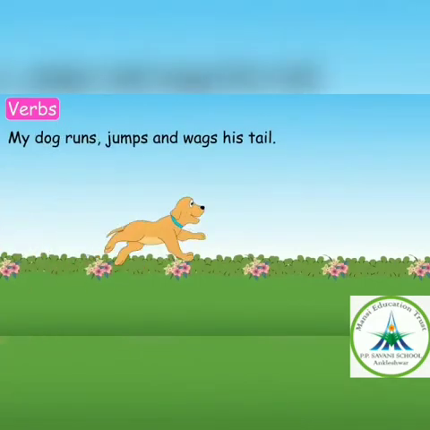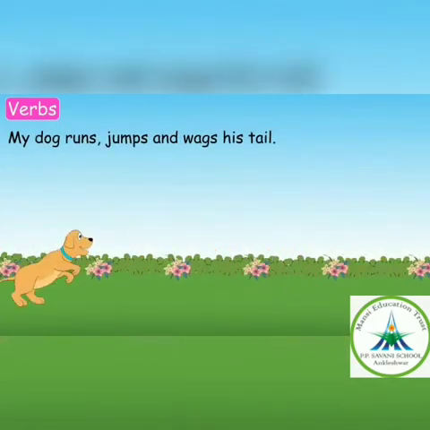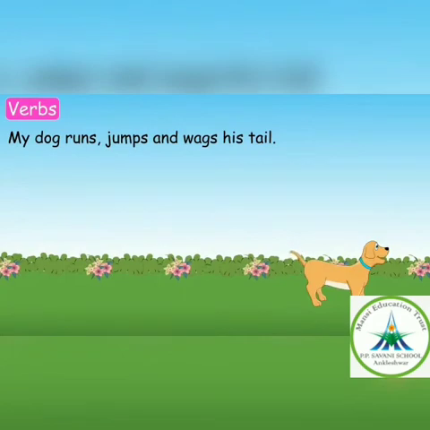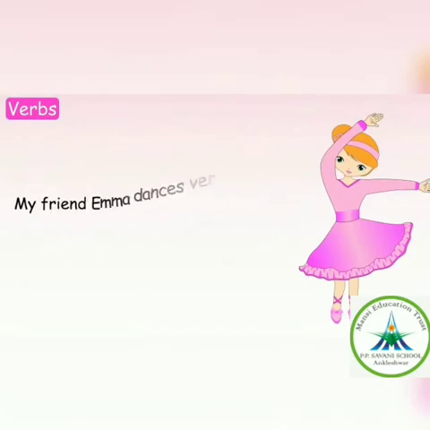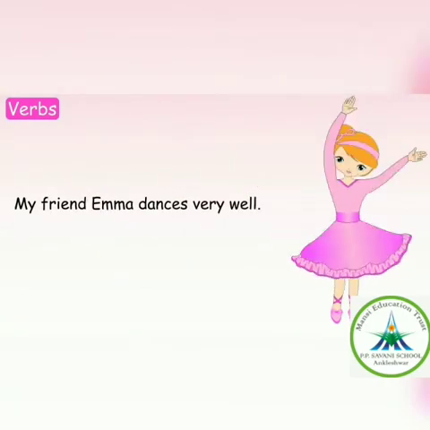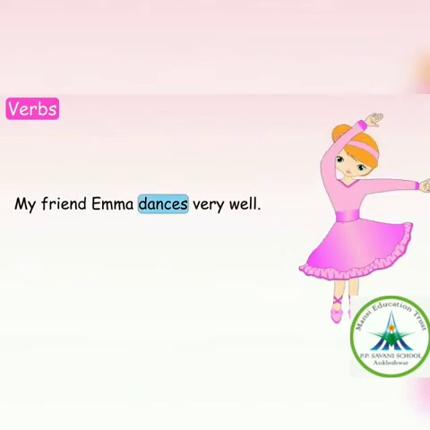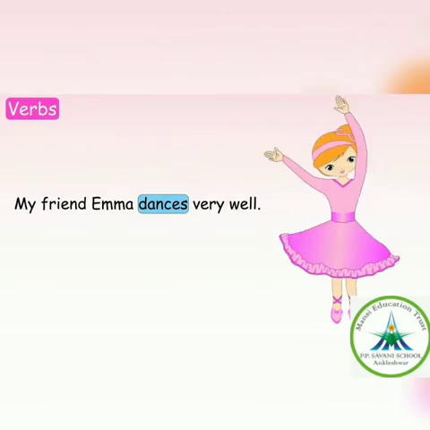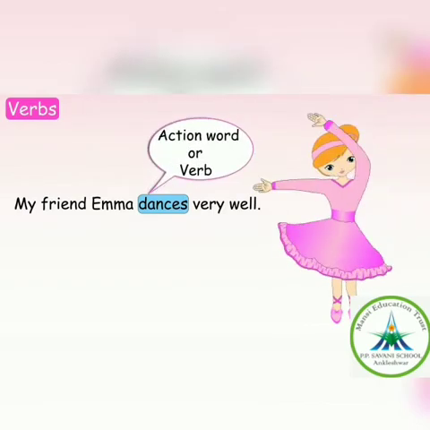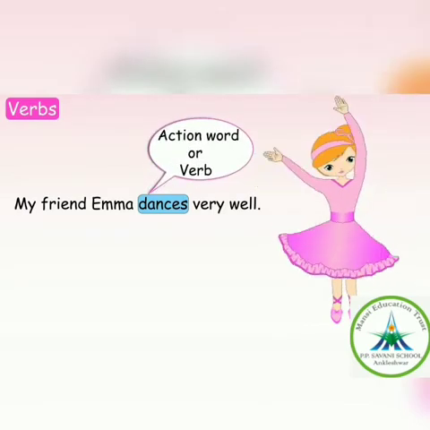My dog runs, jumps, and wags his tail. Here in this sentence, runs, jumps and wags are the action words. My friend Emma dances very well. Here, the word dances shows the action of Emma. It is an action word or a verb.